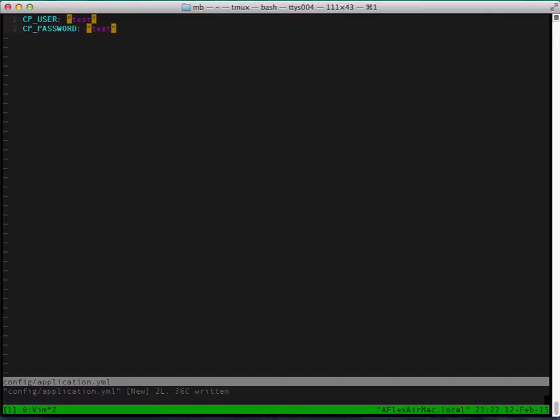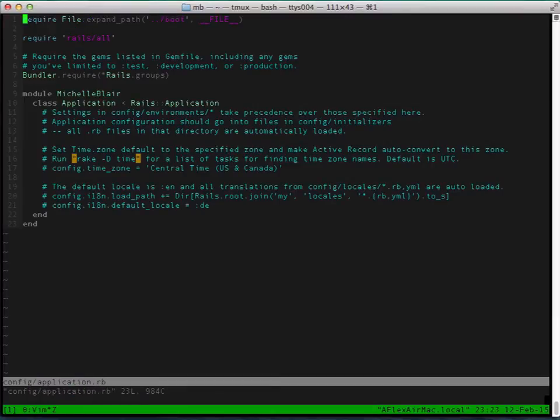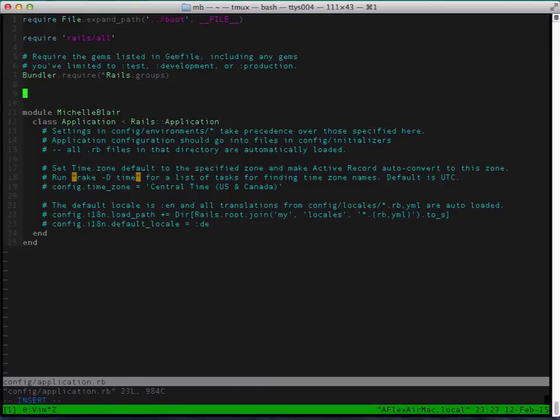All right, so then we need to modify our config file as well, config application.rb, because we need to load that YAML file. We need to update our environment variables as follows.